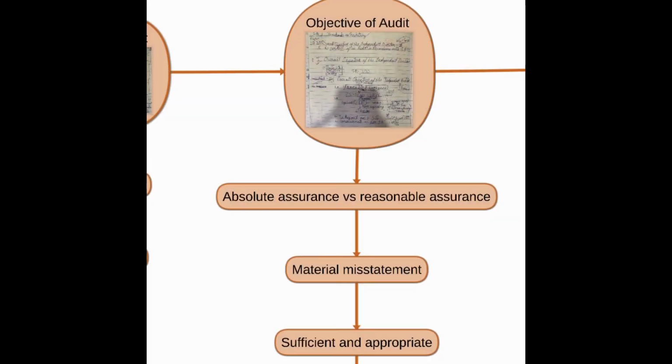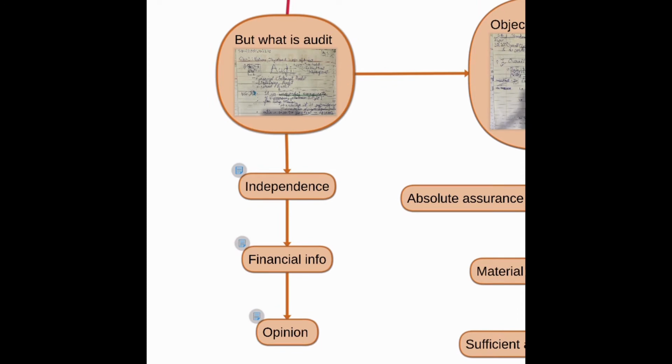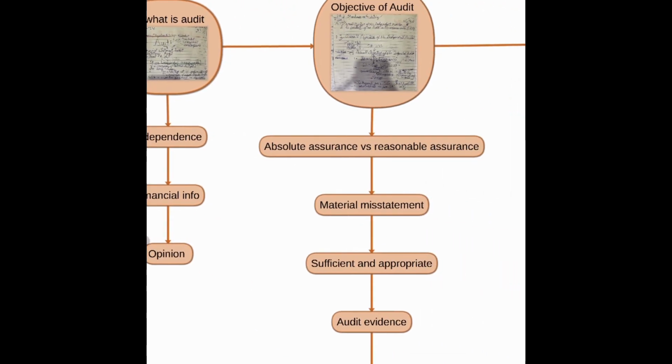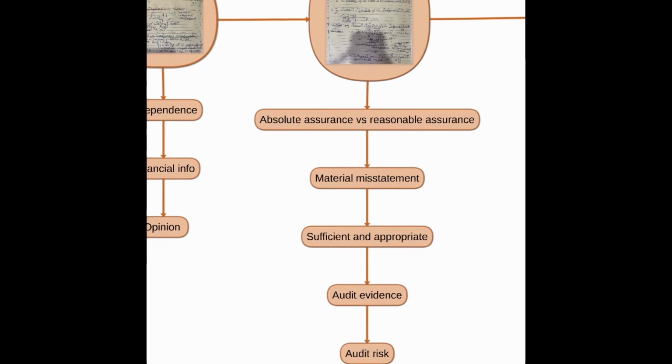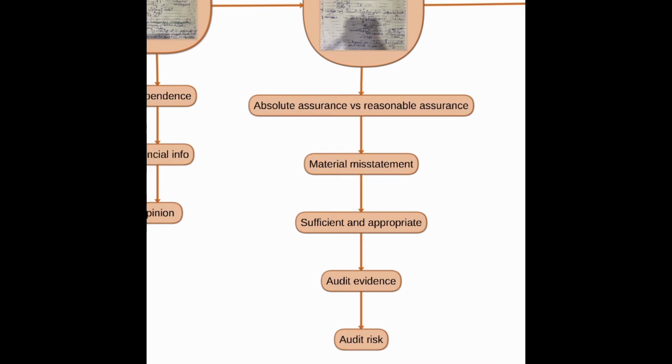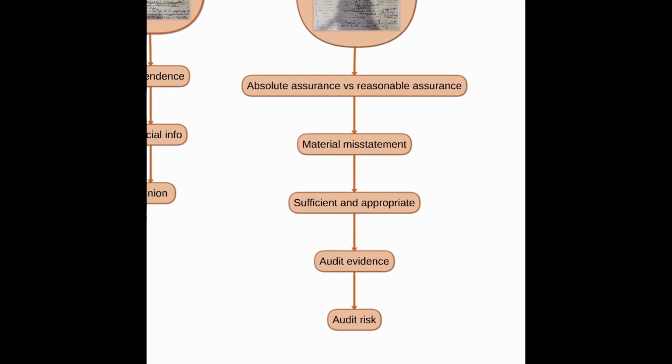So we understood what is audit and what is objective of audit in first lesson. This was one quick revision. We also learned difference between absolute assurance and reasonable assurance, what is material misstatement, what is material and what is misstatement. So what is sufficient and appropriate audit evidence?